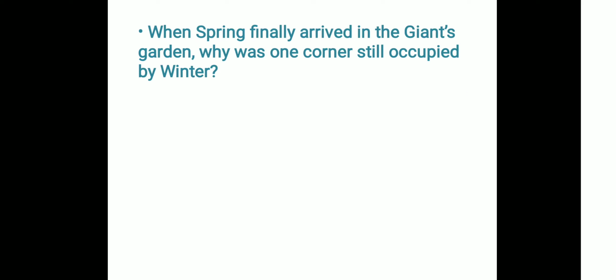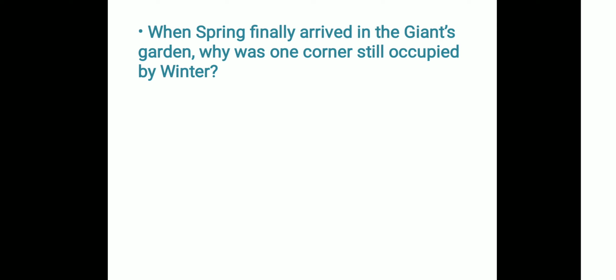Okay. Next question. When spring finally arrived in the giant's garden, why was one corner still occupied by winter? So, as you have read in the story, after the giant realized his mistake, he realized that he should not stop the children from entering his garden. So he knocked down the wall with an axe so that the children could once again enter into his garden and play happily over there. But once he broke the wall and once the children entered, there was spring all over the garden.